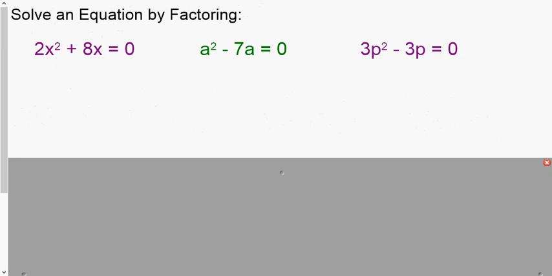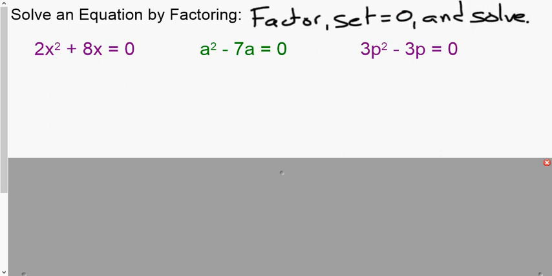So the next part we're going to do is put the 2 parts together. We're going to put the factoring part with the solving part. So to solve an equation by factoring, what you need to do is factor, set equal to 0, and solve. So the factoring part is what we just did on the previous slide. So again, I have 2x squared plus 8x equals 0. The first thing I need to do is factor.